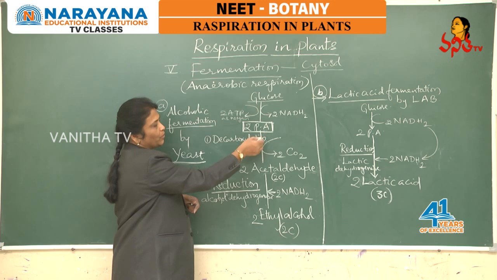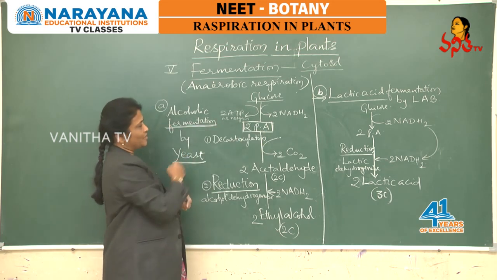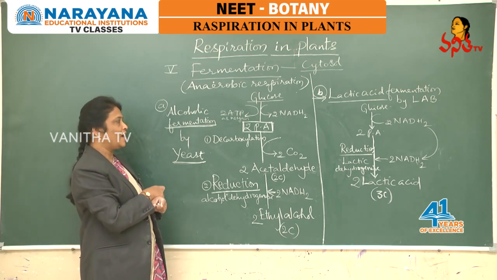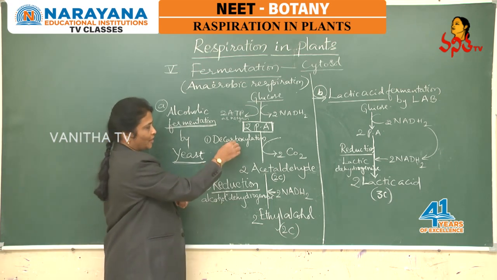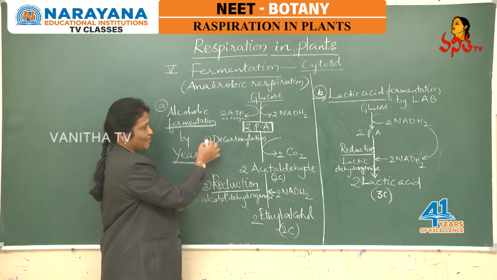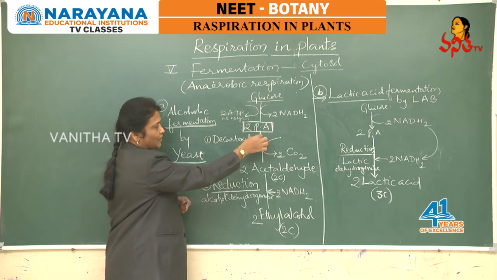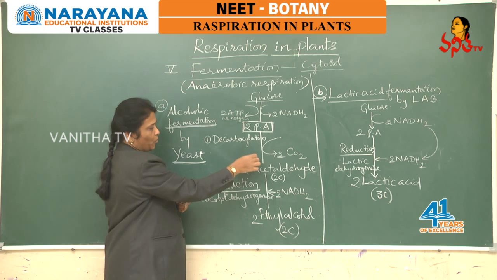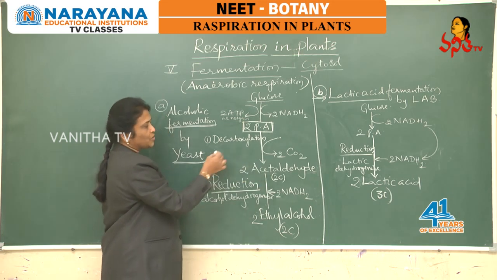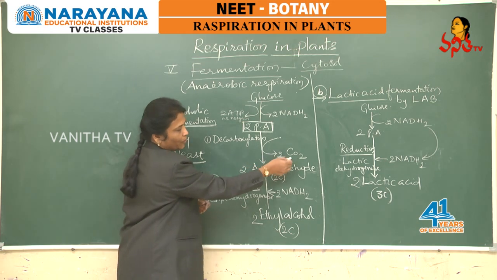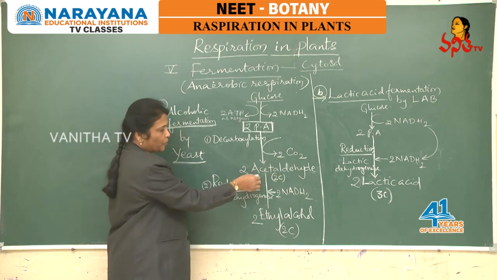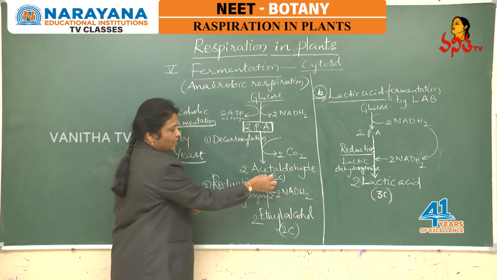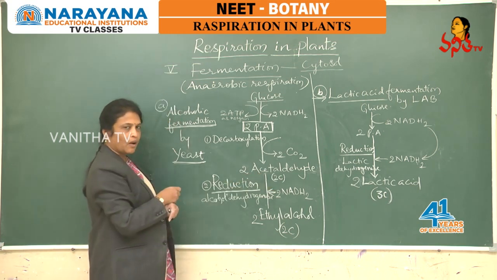These two molecules of pyruvic acid are now involved in the fermentation process, which is exclusive for anaerobic respiration. In alcoholic fermentation, the two molecules of pyruvic acid first undergo decarboxylation in the presence of the enzyme pyruvate decarboxylase, evolve two molecules of carbon dioxide, and form the product 2 molecules of acetaldehyde, which are 2 carbon compounds.